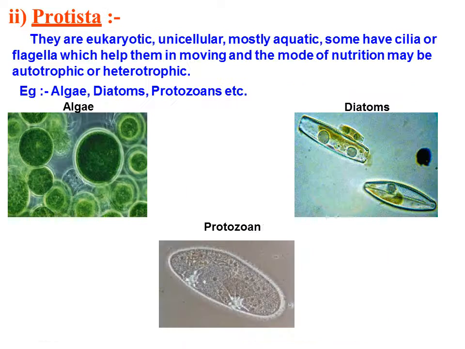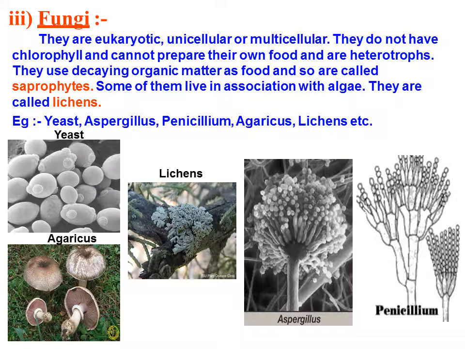Then we will move towards how we have classified living organisms. We have made different groups. The main characteristics considered for classification of living organisms into different groups are whether they are made of prokaryotic or eukaryotic cells, that means primitive and evolved. Prokaryotic means the primitive form of cells, and eukaryotic means the evolved form of cells. As we all know, we have evolved from tiny cells slowly through millions of years.